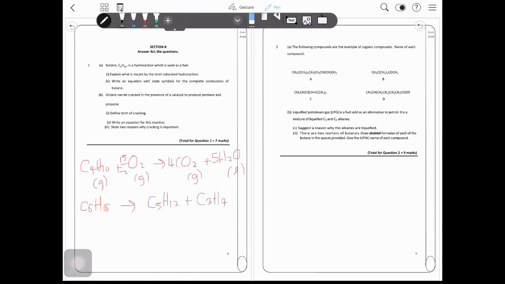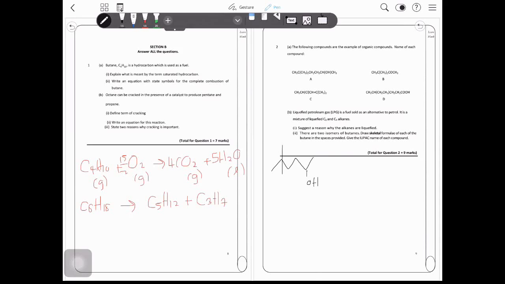The following compounds are examples of organic compounds. Name each of the compounds. So let's go into A. For easier representation, I'm going to draw the skeletal formula of the compound: 1, 2, 3, 4, 5, 6. At carbon number 2 we have an OH, and at carbon number 5 we have 2 substituents.